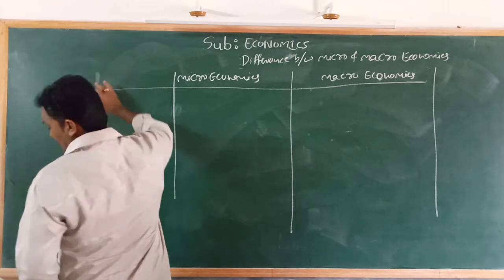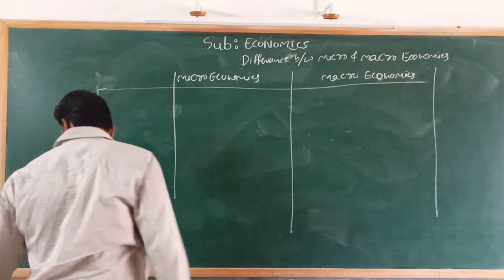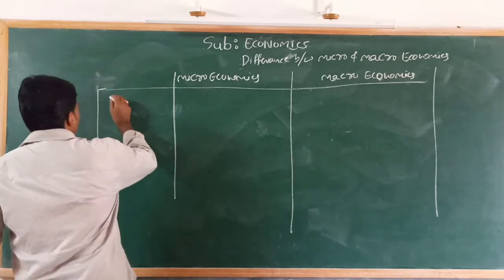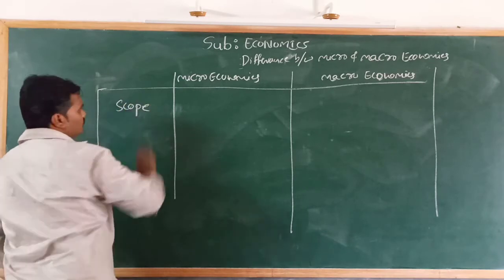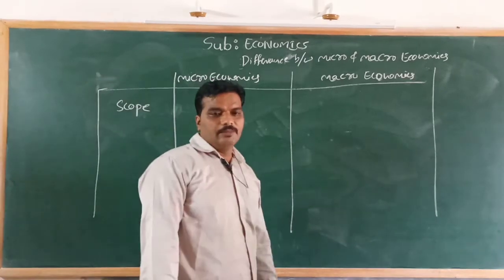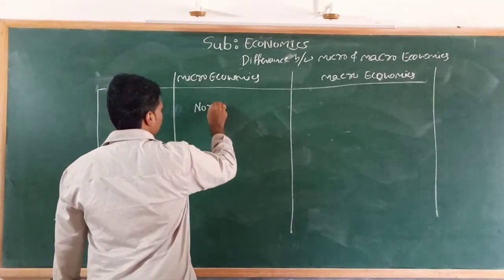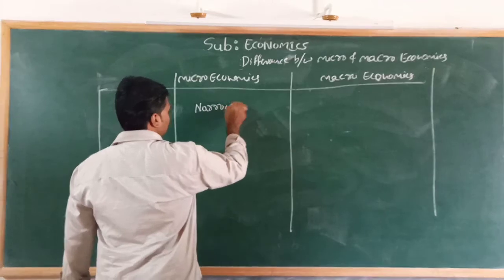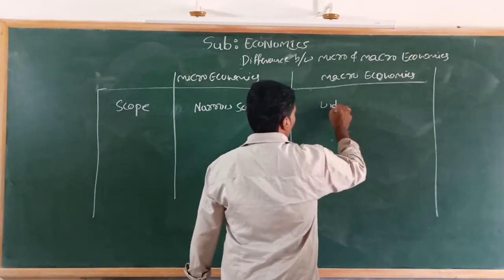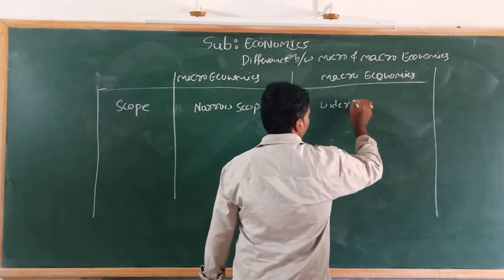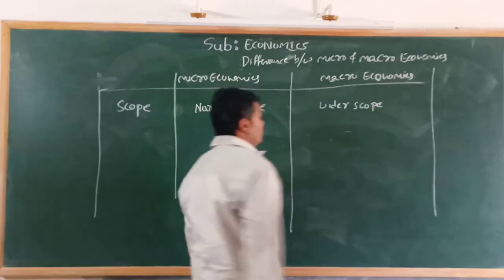So here we write in which form they are different. Okay. So first, scope. In case of scope, the microeconomics has narrow scope, and the macroeconomics has wider scope. It is macro scope, wider scope.